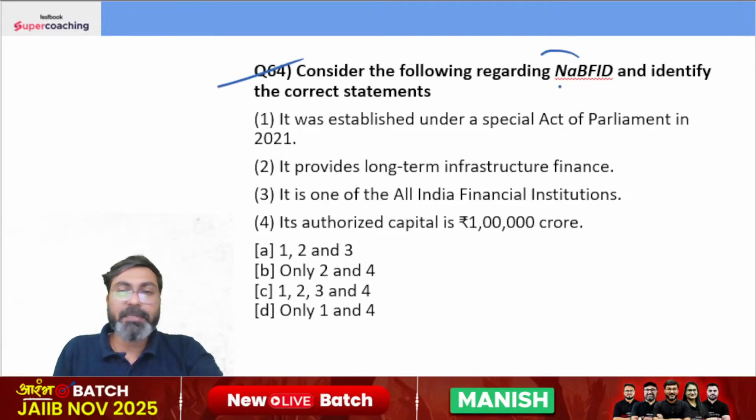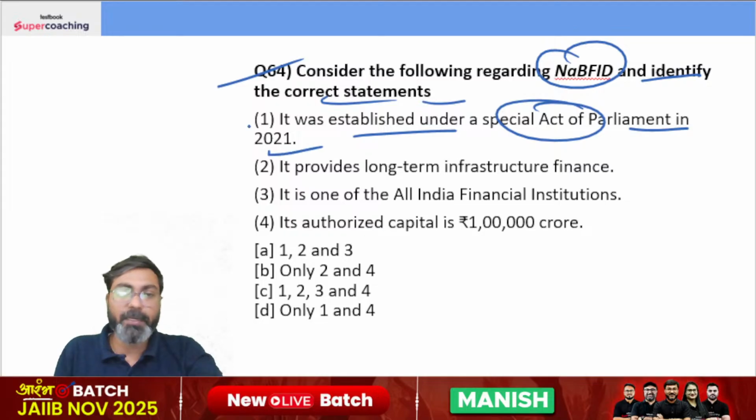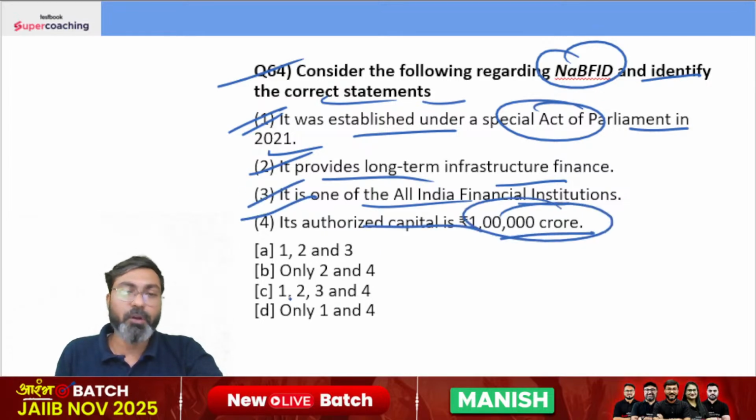Consider the following statements regarding NAFED and identify the correct statements. It was established under a special act of parliament in 2021. Yes. It provides long-term infrastructure finance. It is one of the AIFIs. Yes. And its authorized capital is 1 lakh crore. All of them are absolutely correct. The right answer is option C. Clear hai bhai?